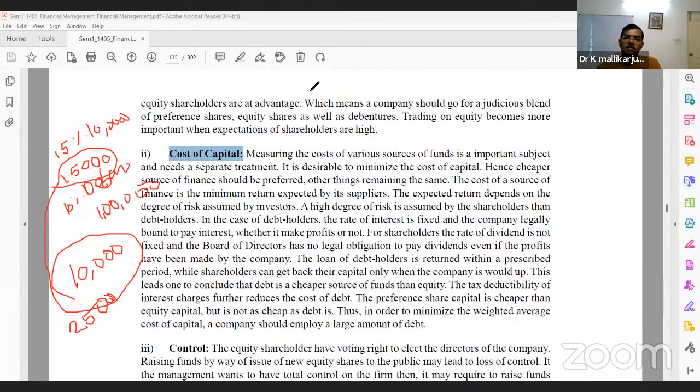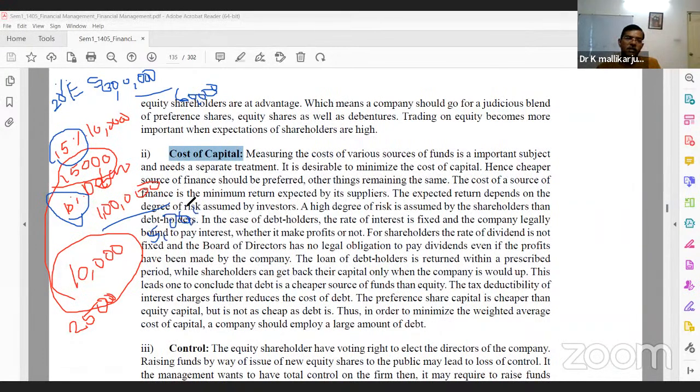One more source is there: equity. Equity shareholders expect a higher return than these two. Debentures 10%, preference shares 15%, and equity shareholders expect higher returns. Suppose we assume 20%. The equity capital is 3 lakh rupees, and 3 lakh rupees into 20 by 100 is how much? 60,000. That is the cost.